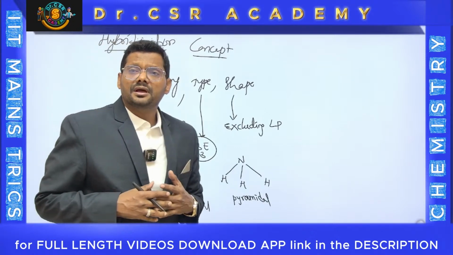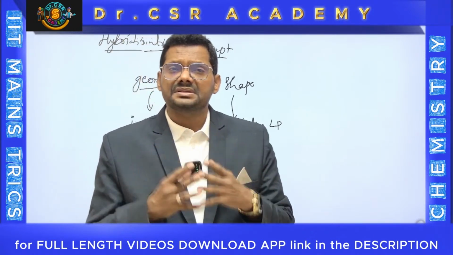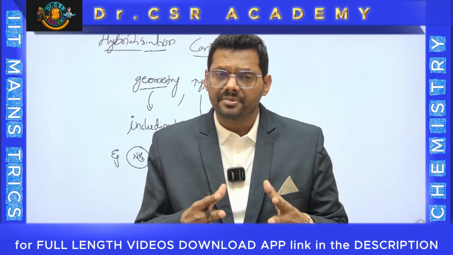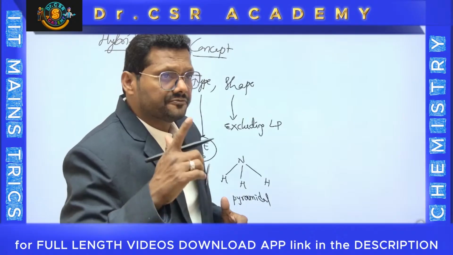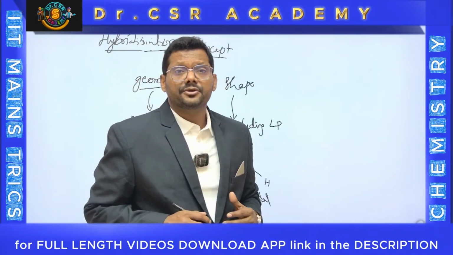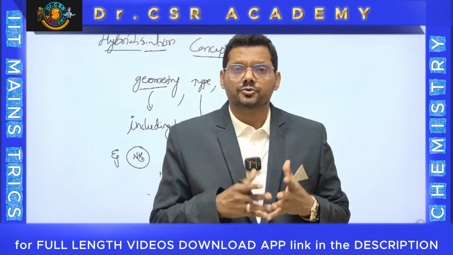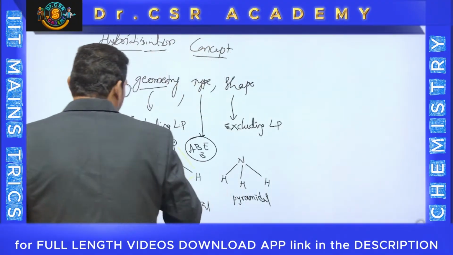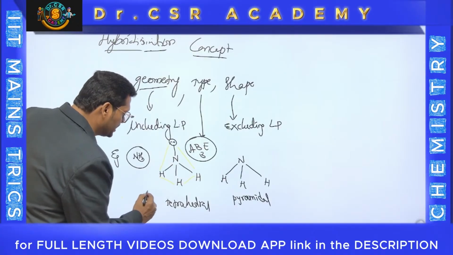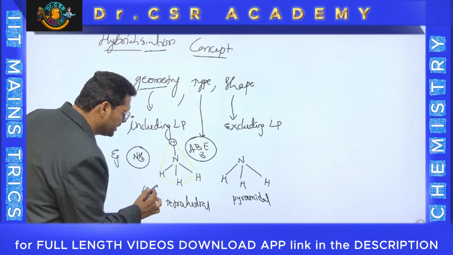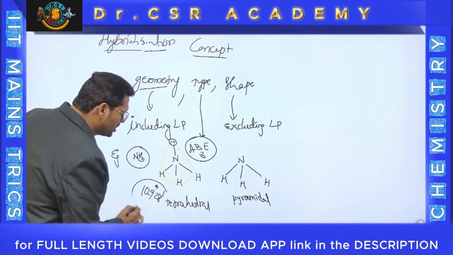Here I'm going to give you the best shortcut to develop the hybridization, immediately the type and then the shape of the molecule. In fact, if a student is good, you can even develop the bond angle also. For example, NH3, as the hybridization is sp3, we can expect a bond angle of 109 degrees 28 minutes.